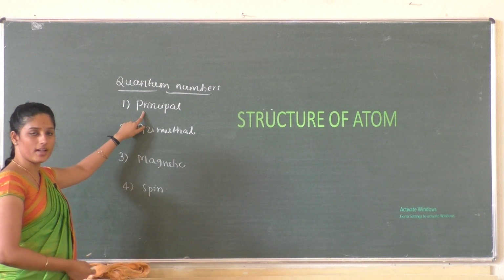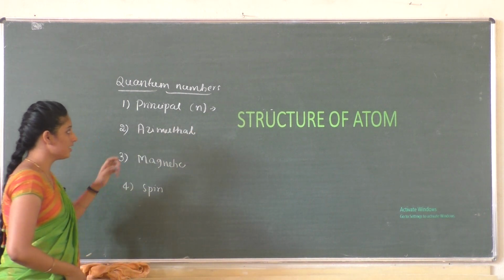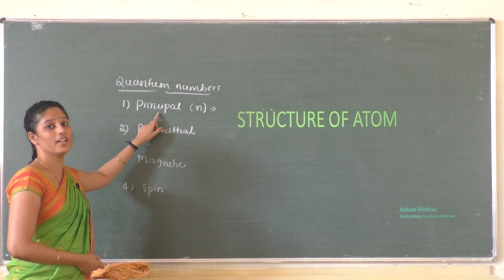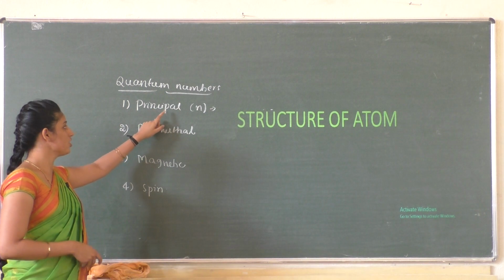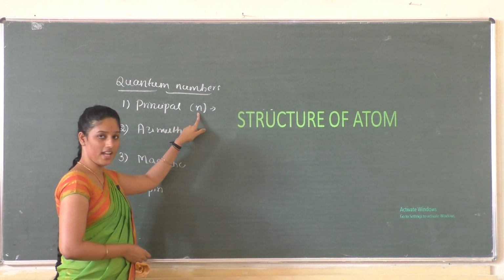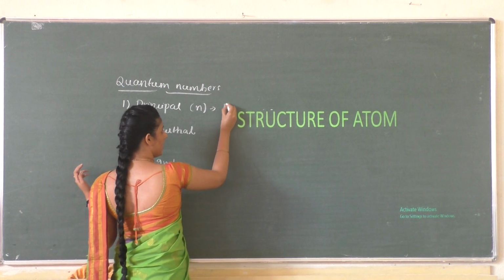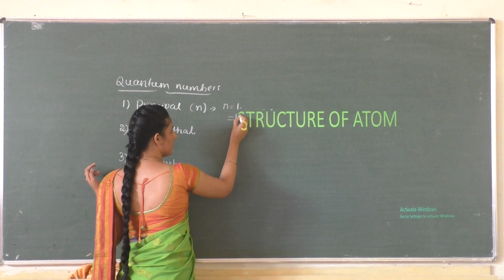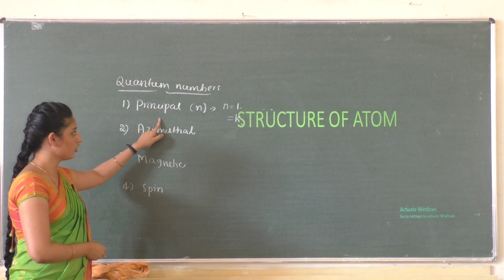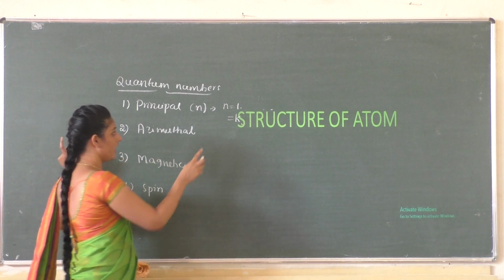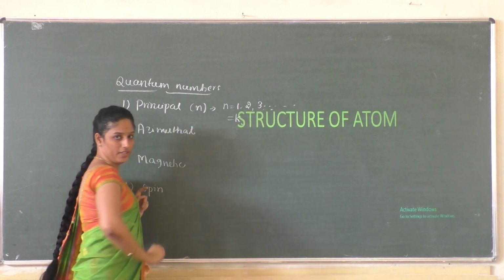The principal quantum number is denoted by the letter n, which tells us about the position of an electron in a main shell, the shell to which the electron belongs. So n represents the K shell, L shell, M shell, respectively. When n equals 1, it represents the K shell. It explains the main shell of an electron and its energy, where n can have the values 1, 2, 3 up to infinity.